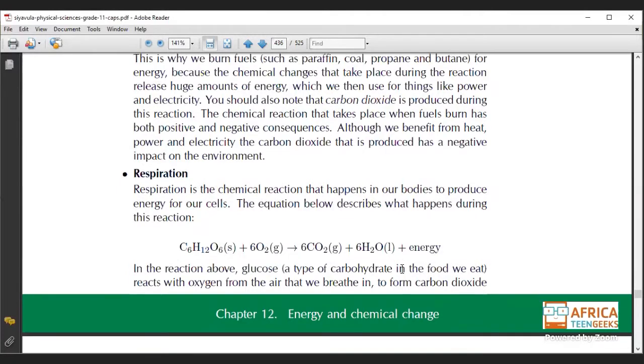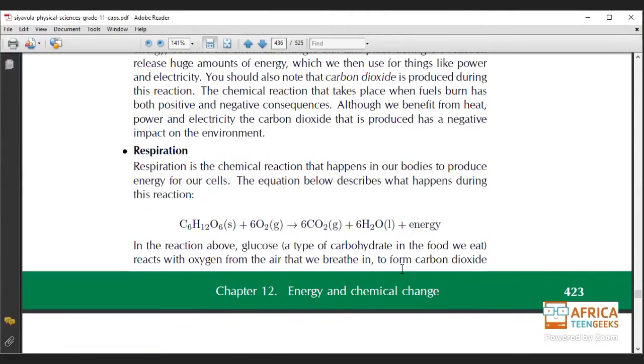Okay, so what does that mean? It means whenever you take, for example, the type of food that you eat, your system is going to burn it down, and the result of that food is that it gives you water, it gives you carbon dioxide, but it also gives energy to your cells, and you need energy to survive. So that's why we eat food. So this is what it means with respiration.